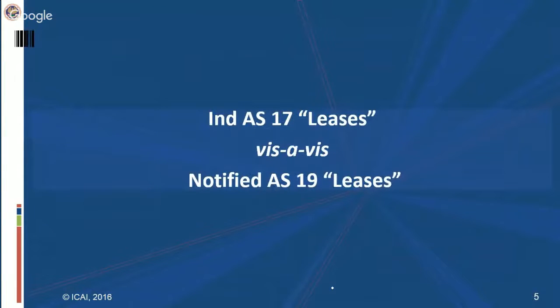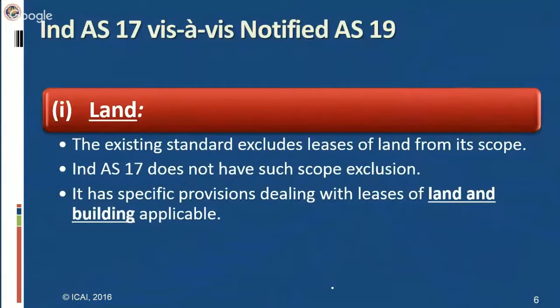Ind AS 17 Leases vis-a-vis notified AS 19 Leases. First of all, we will be covering this standard and the significant differences in Ind AS 17 Leases vis-a-vis notified AS 19 Leases. First difference is that the existing standard, AS 19, excludes leases of land from its scope.